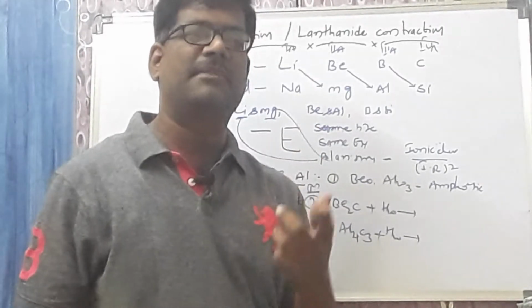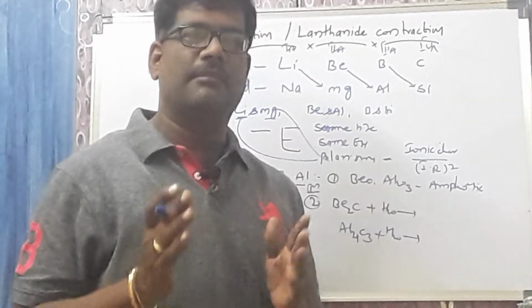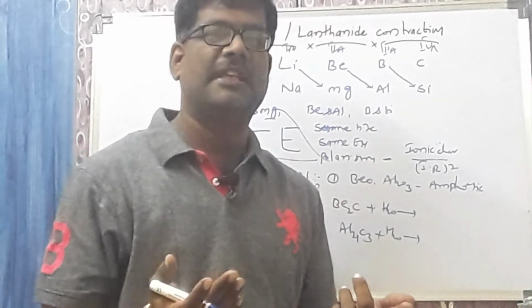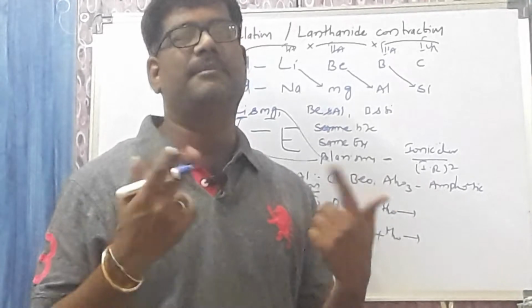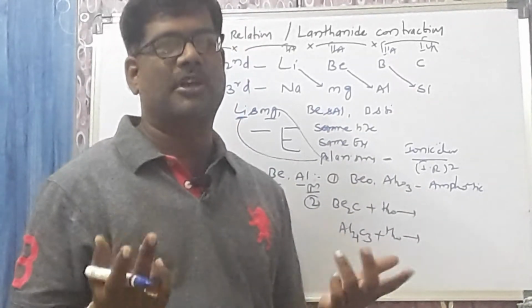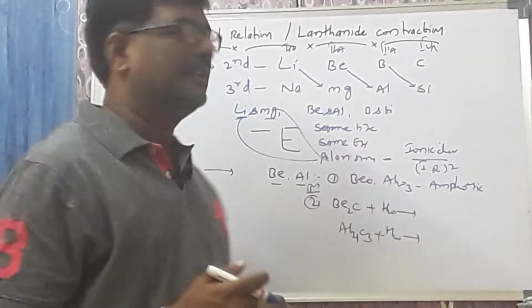Very important. What are the methanides? Beryllium carbide and aluminium carbide, they undergo hydrolysis and they give you methane. That's why these 2 carbides are called methanides. Why are both giving the same product? Because they have the same property. How can you say? Based on the diagonal property.